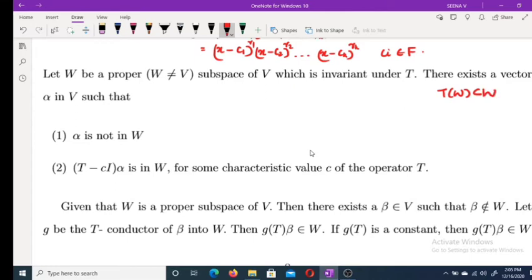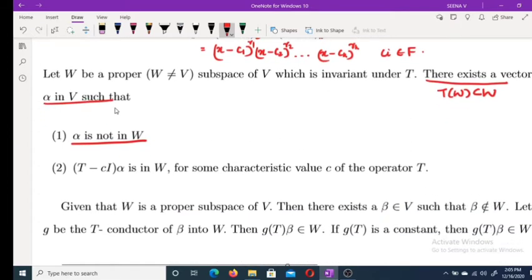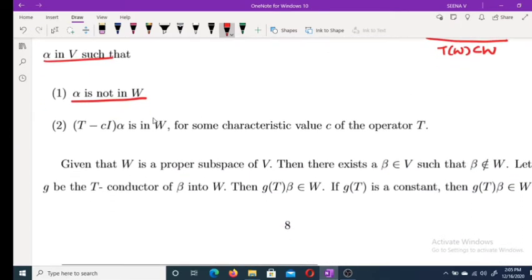Then the lemma says that there exists a vector alpha in V such that alpha is not in W, and (T minus ci I) alpha is in W for some characteristic value ci of the operator T. We have the minimal polynomial for T as a product of these linear factors.